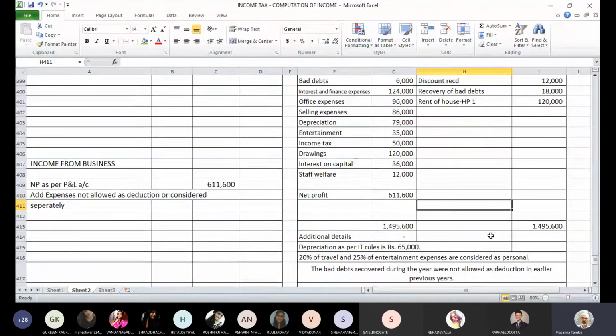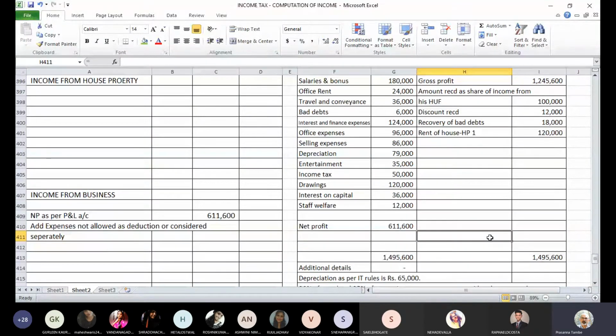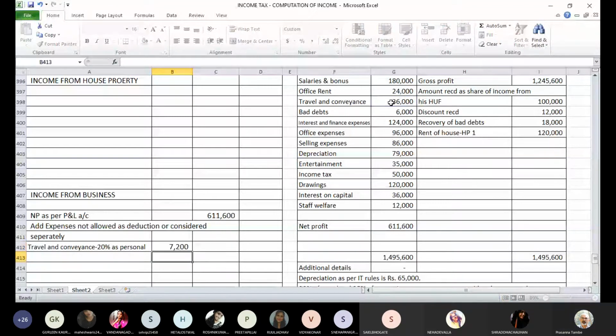Travel and conveyance, do we have any additional information? Yes. It says that 20% of travel expenses are considered as personal. Okay. So that means travel and conveyance, a part of that has to be added back. So travel and conveyance, 20% as personal. 20% of 36,000, that is 7,200 is getting added back on account of travel and conveyance because 20% will be disallowed.